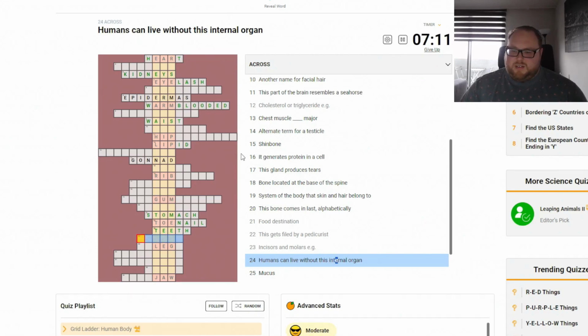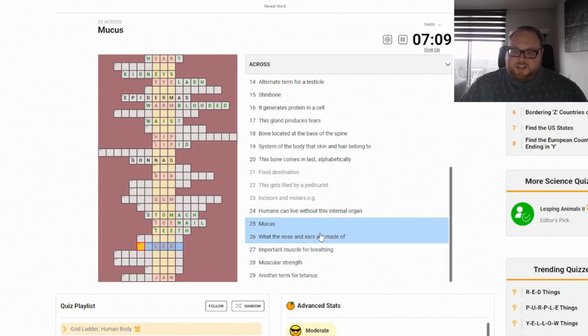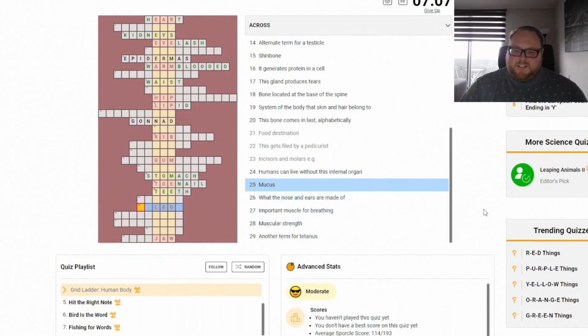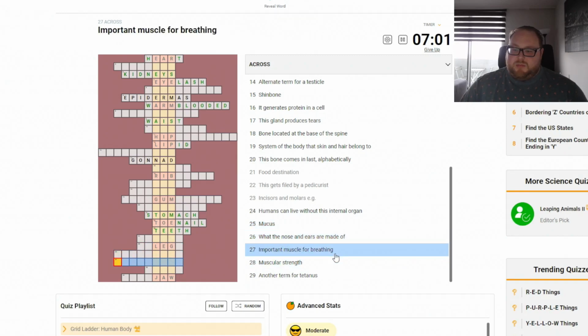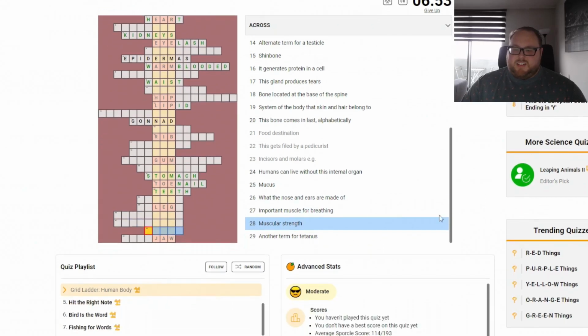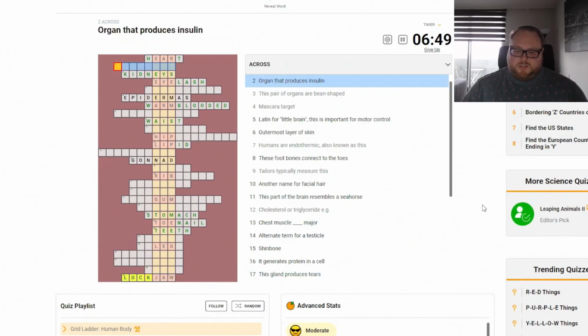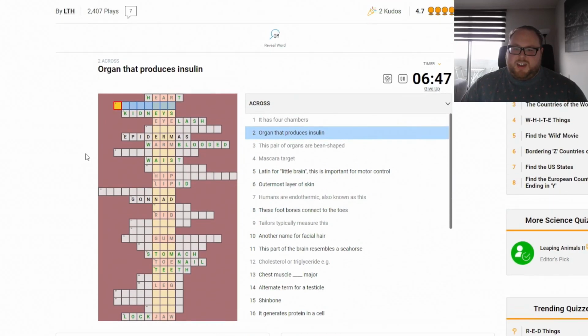No. Skip. Mucus. Something leg. Skip. What the nose and ears are made of. Skip. Important muscle for breathing. Skip. Muscular strength. Skip. Another term for tetanus. Lockjaw. Right. Okay.